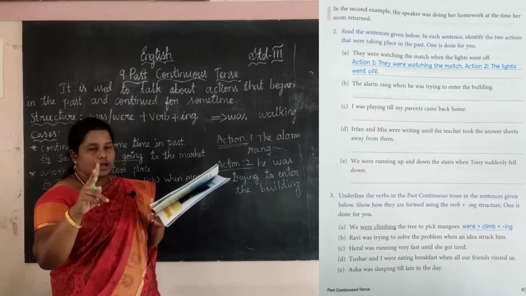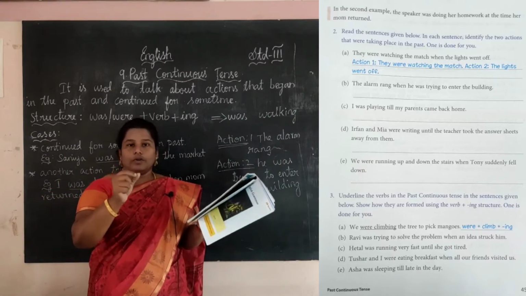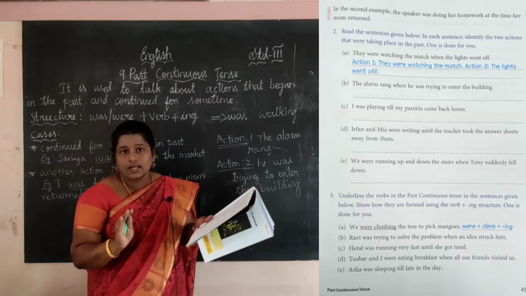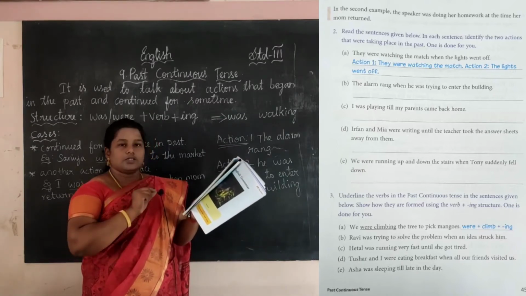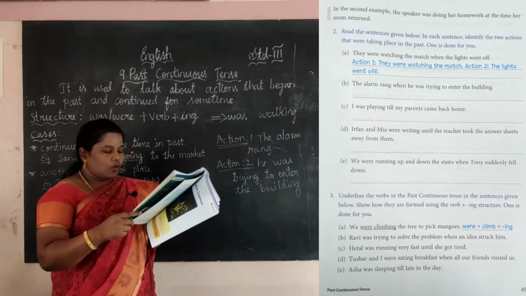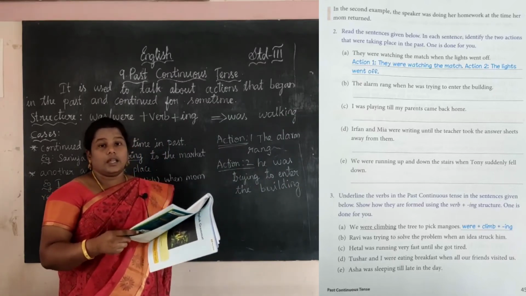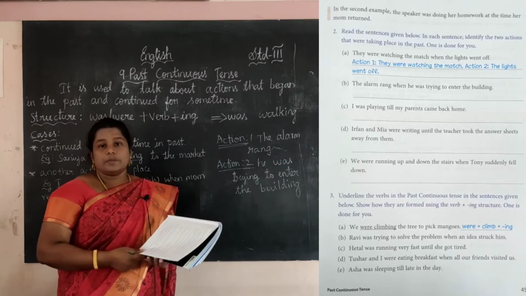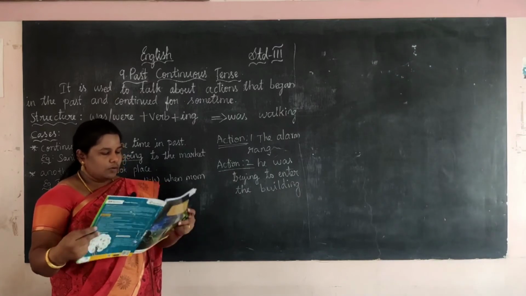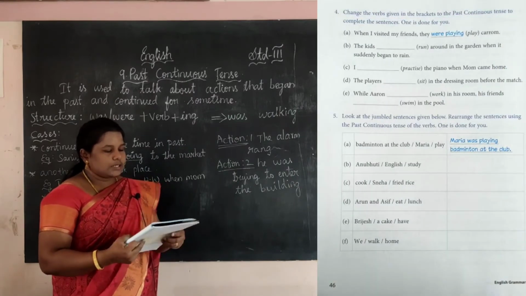So two actions are happening. That's not a problem. We want to just find the past continuous tense. So which is the past continuous tense here? Were eating. So underline the words were eating. Next one, Asha was sleeping till late in the day. Which is the past continuous? Yes, was sleeping. Okay, now next page, page number 46.